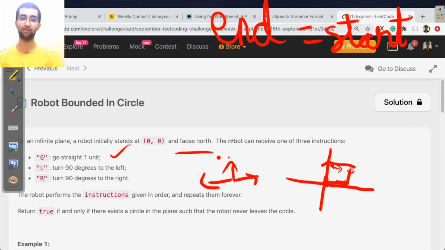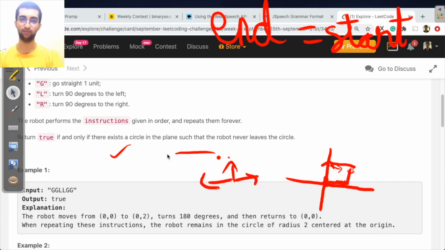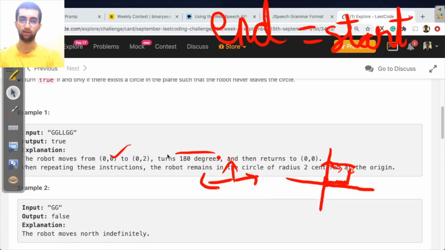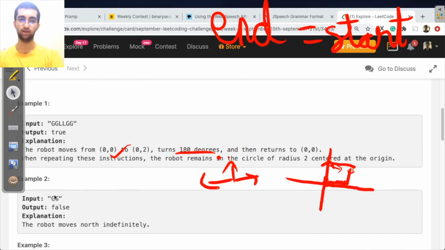Now what's the other thing that you can notice? Let me give you an example. Here let us say he is going north continuously. He's at the origin facing north and he goes up, again he's facing north, again he goes.